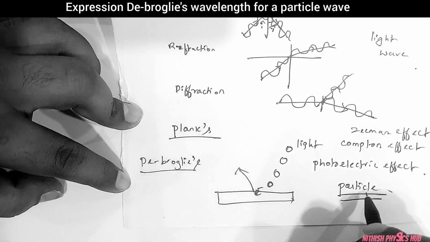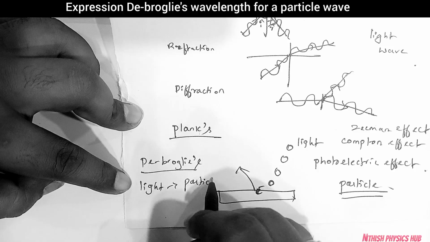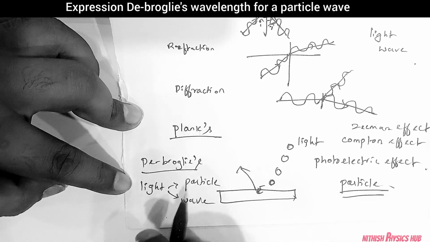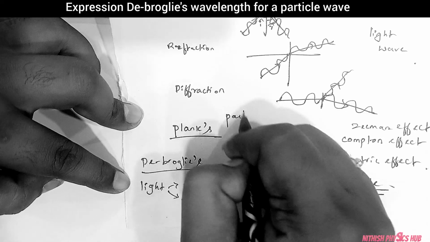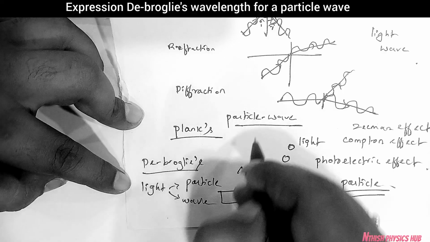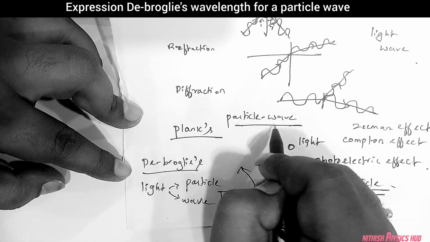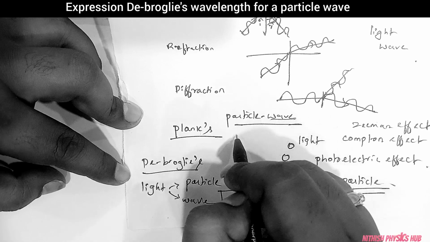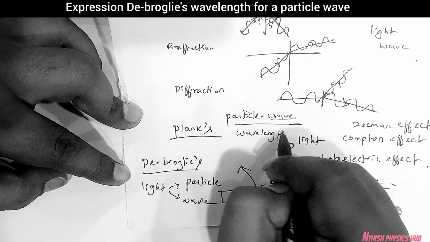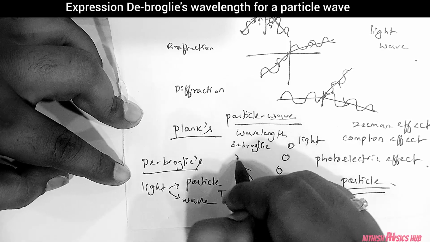So after this, de Broglie came and solved this issue. He told that light has a dual nature, that is particle nature as well as wave nature together. So this together nature we call a particle wave. It is a new wave which has been given birth, where it has both natures, particle nature and wave nature. So this is the newest one. Since it is a wave, it has a wavelength, and that wavelength is named the de Broglie wavelength.